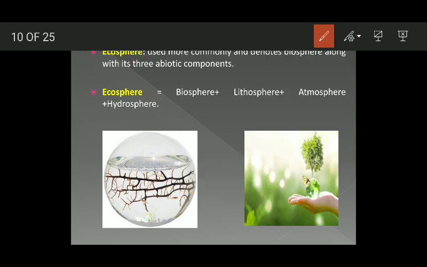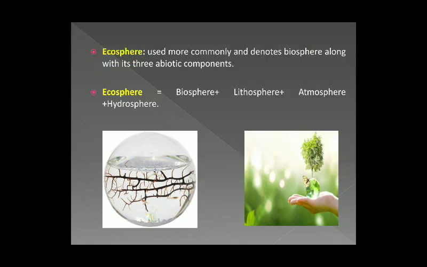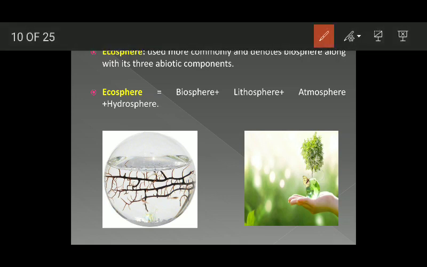It denotes the biosphere along with its three physical or abiotic components. So, the ecosphere is basically an aggregate of the biosphere and three physical components: lithosphere, atmosphere, and hydrosphere.